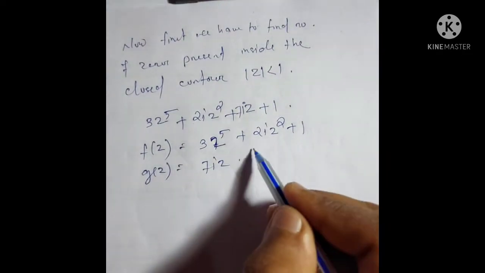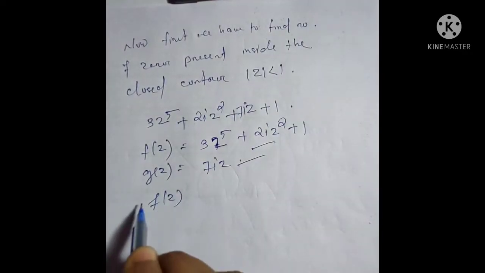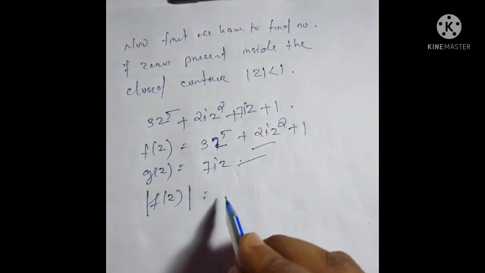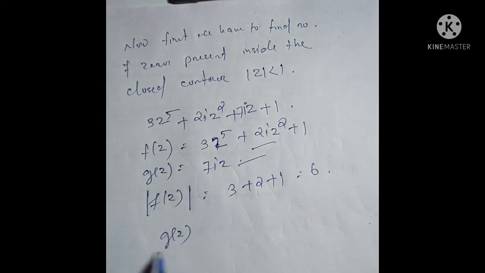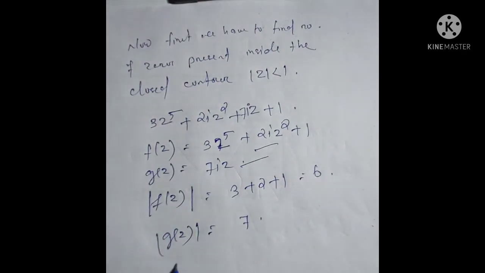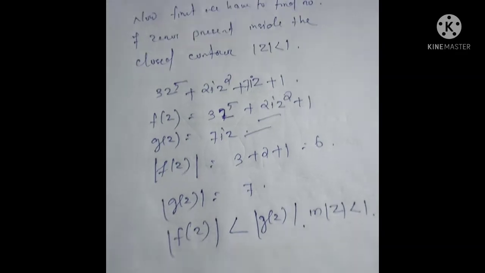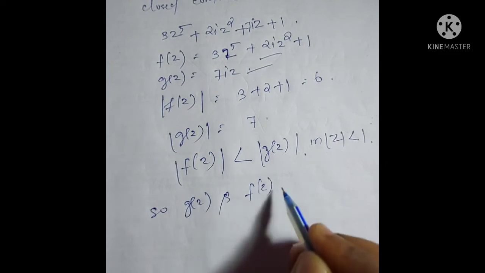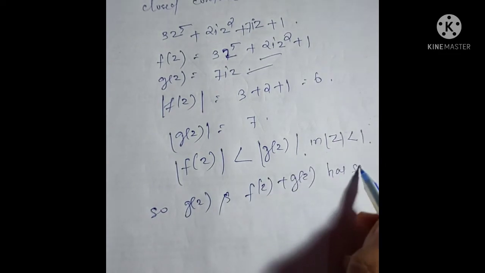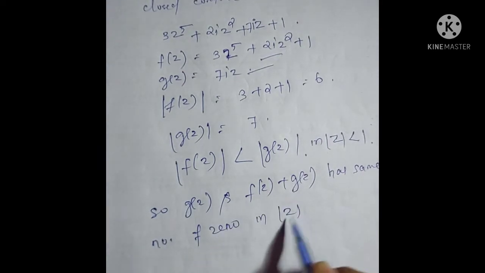Then the maximum value occurs at the boundary point by the maximum modulus theorem. So |f(z)| at its boundary, that is |z| = 1, is 3 + 2 + 1 = 6, and |g(z)| is 7. Clearly |f(z)| < |g(z)| in the closed contour |z| < 1. So g(z) and f(z) + g(z) have the same number of zeros in |z| < 1.